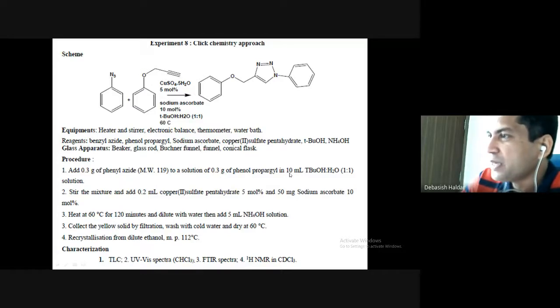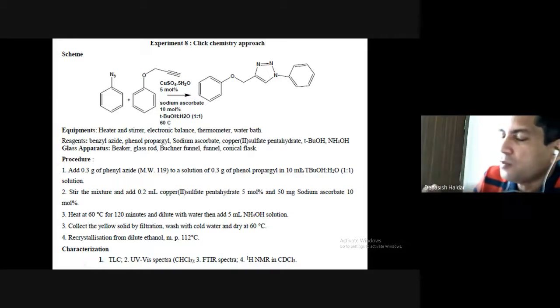We'll mix this in a 10 ml 1:1 tertiary butanol and water solution. Using a glass rod, mix them quickly, and then add 0.2 ml copper sulfate pentahydrate, 5 mole percent.